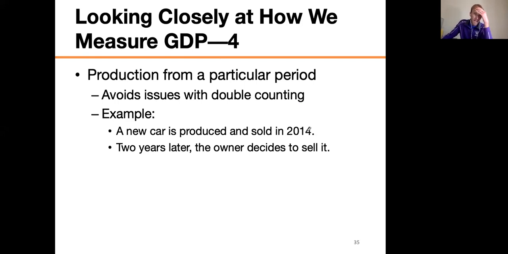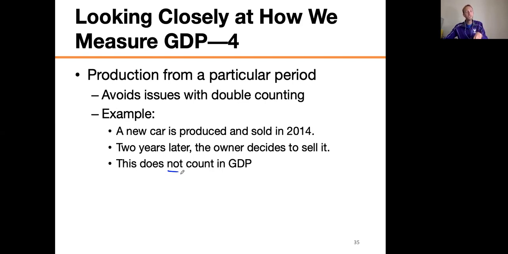Now think about that. Would that go into GDP? Well, no, it should not. Even though the car was sold and we use the market value of a final good, it was already sold in the year that it was made, and that counts for the production.